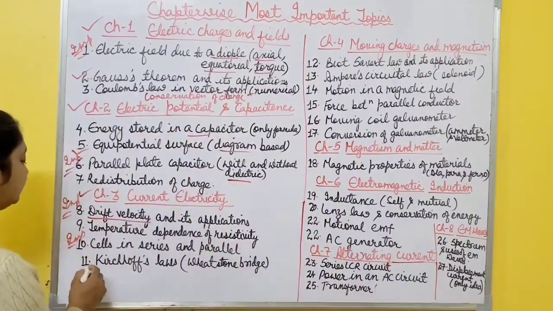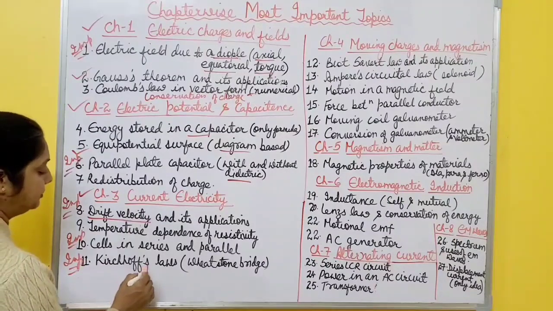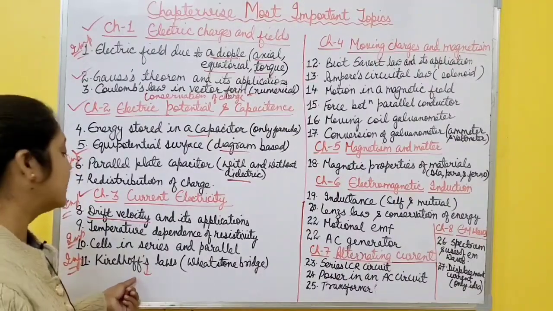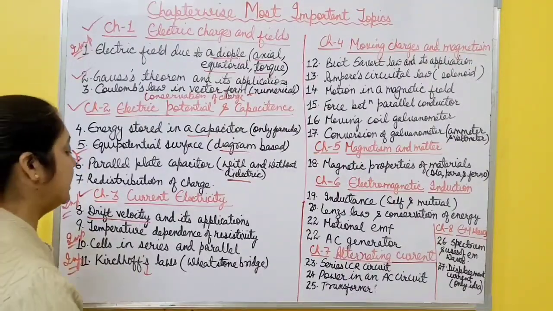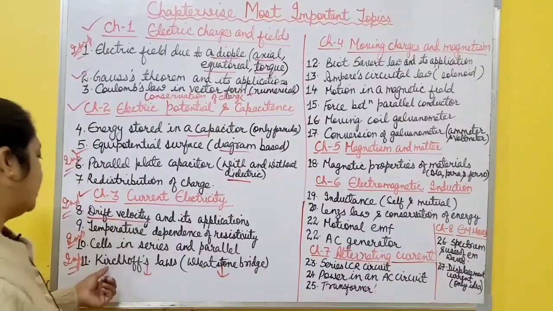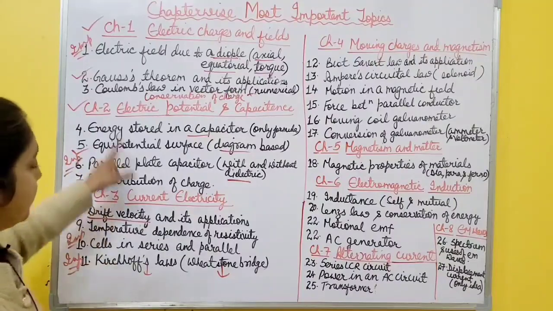And then last one, Kirchhoff's law. It is also important. Only you have to practice numericals based on this Kirchhoff's law. Numericals comes from this topic and how it is applied in case of Wheatstone bridge, right? And you also learn two laws of Kirchhoff's. So these are important topics for chapter 1 to 3.